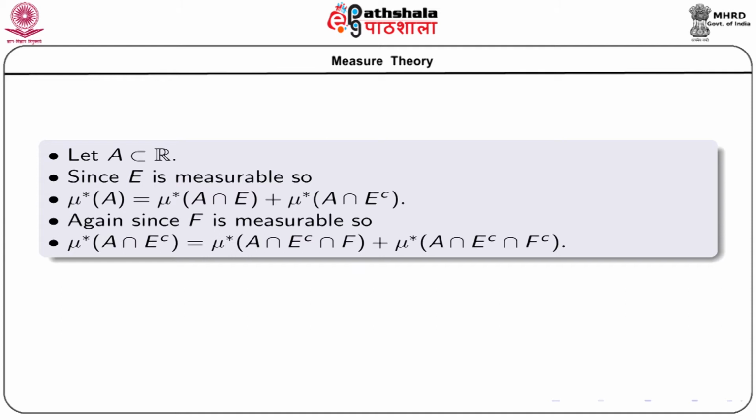So, we have mu star of A intersection E complement is equal to mu star of A intersection E complement intersection F plus mu star of A intersection E complement intersection F complement.